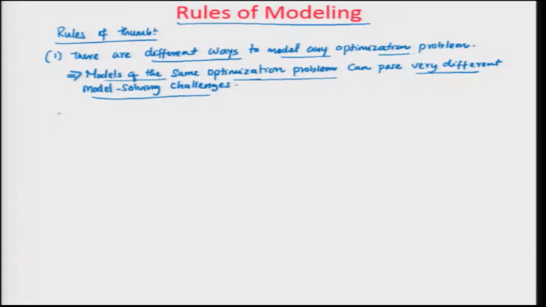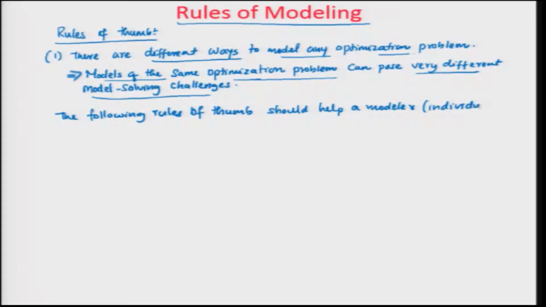So this is one fact that you need to understand. Then the following rules of thumb are not really official rules, but these are guidelines. Rules of thumb should help a modeler, who is a modeler? An individual, the individual who is doing the model is the modeler, should help a modeler to avoid some model solving pitfalls.